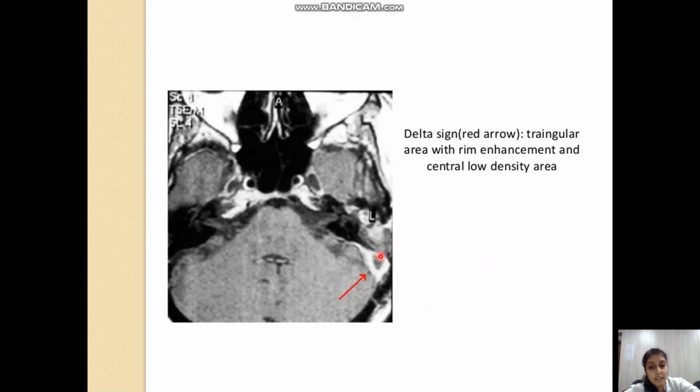Also, the delta sign is looked for in the MRI, which is shown here as a triangular area with rim enhancement. That is, the rim of the lesion will be bright and the central area will be low density, that will be low enhancing.